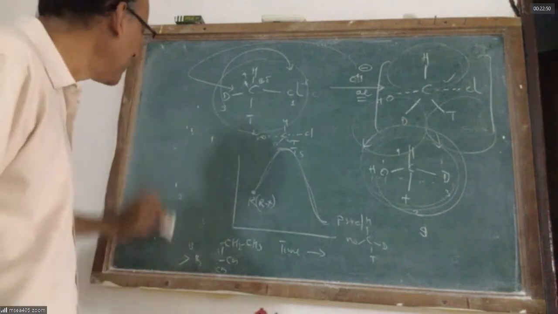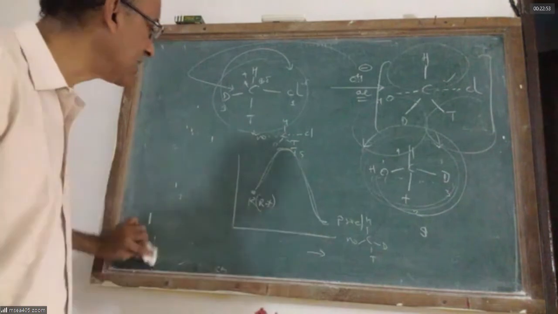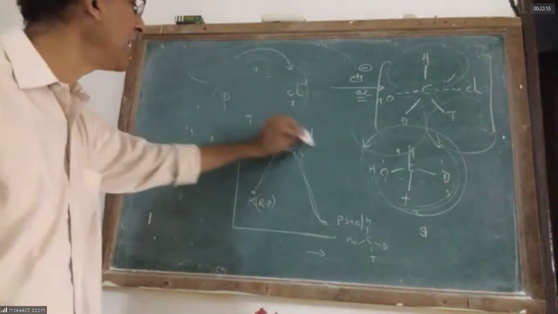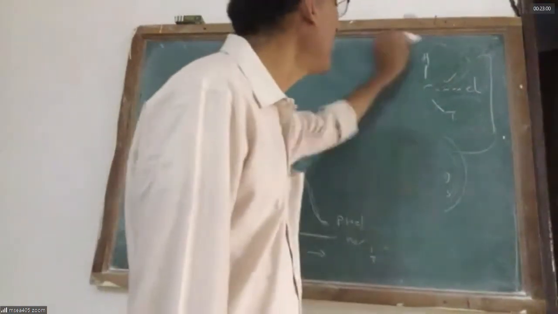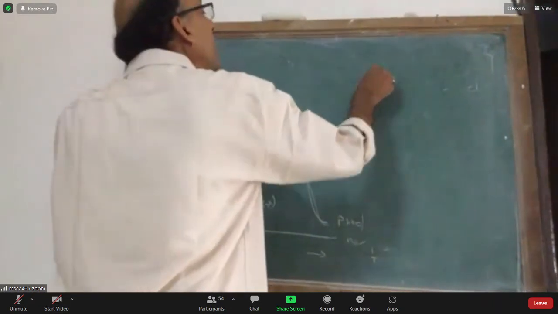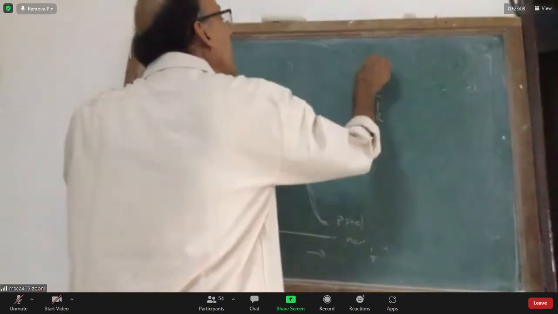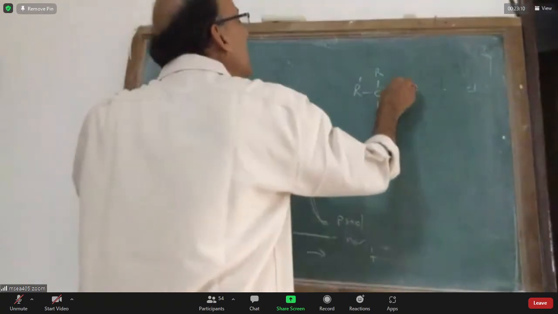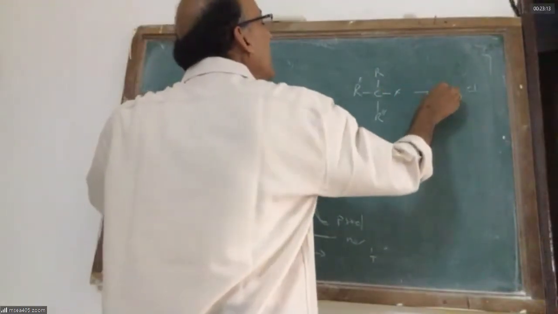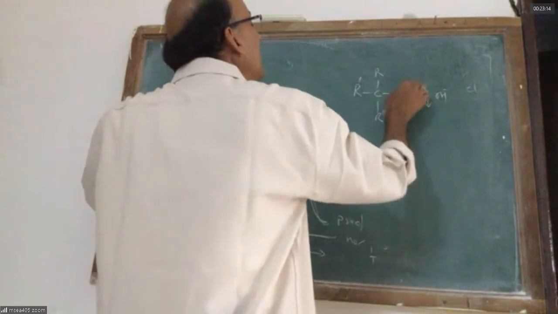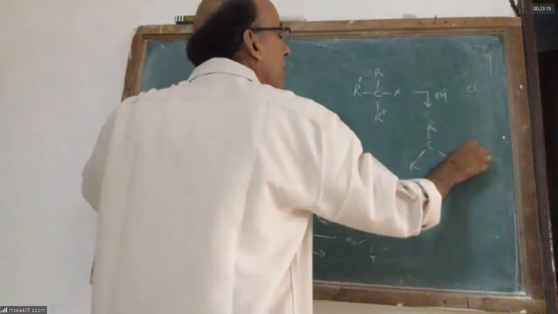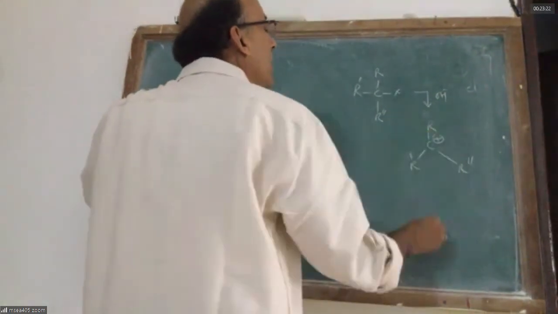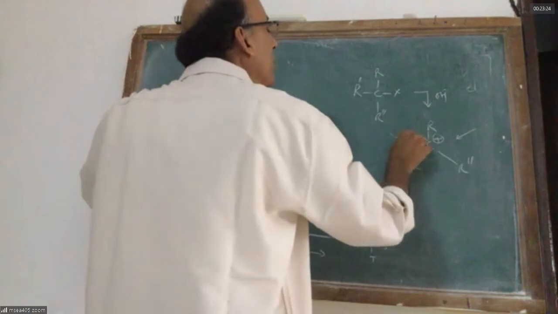What is the difference between the energy level diagram of SN2 and SN1? In SN2 reaction, the energy level diagram has only one peak. Whereas in SN1 reaction, please recall, take the tertiary alkyl halide, for example R' R'' R''' X. If it is undergoing SN1 reaction, first the X minus will leave and you get a carbocation. The carbocation is then attacked by the incoming OH minus.